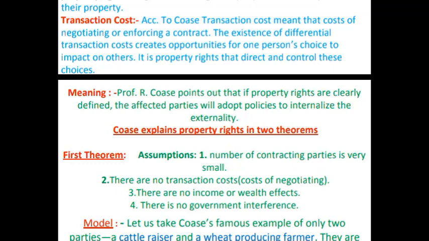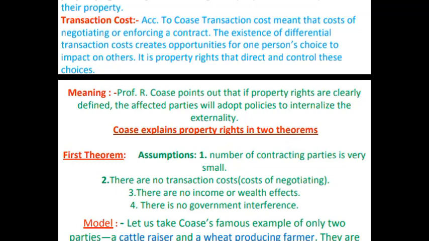So if we go to the transaction, suppose I am emitting pollution, and for that reason another party's production is affected. In that situation there must be negotiation and bargaining between these two parties. This is the transaction cost. The existence of different transaction costs creates the opportunity for one person's choice to impact others.